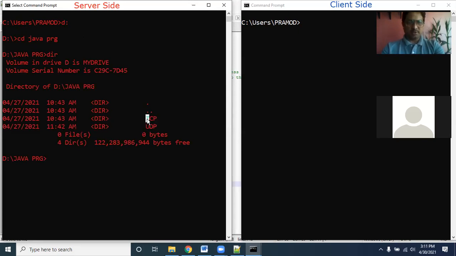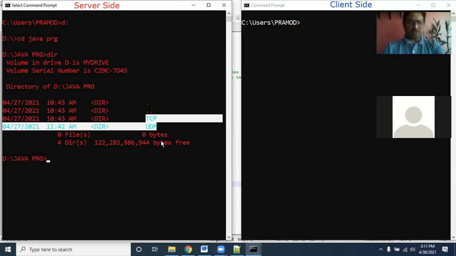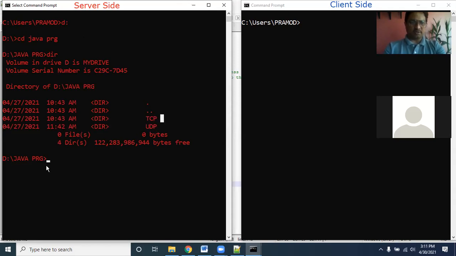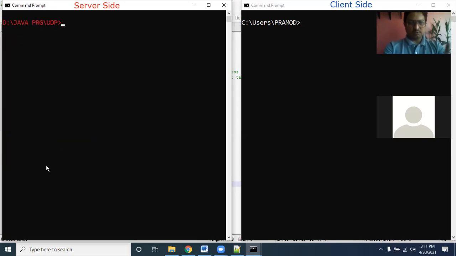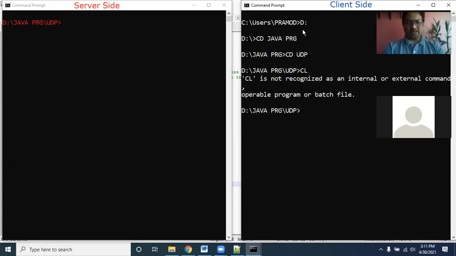I have segregated the programs: one kept in the TCP folder, another in UDP. The UDP name is meaningful; it's connectionless service. Let's move here. And do the same at the client side also. Change to the Java program folder, then change to the UDP folder where my program currently is, so that I do not need to give the path again and again.